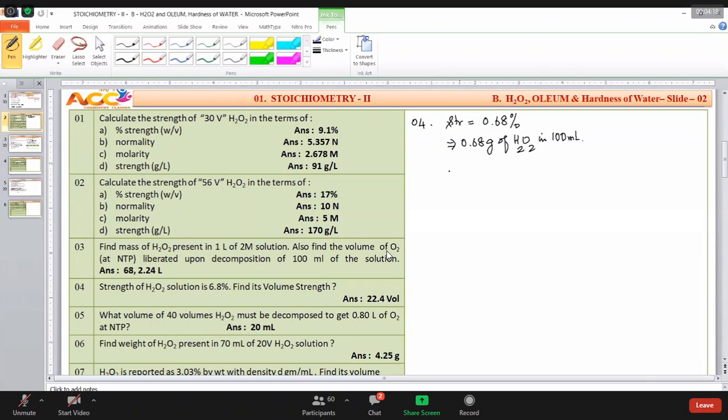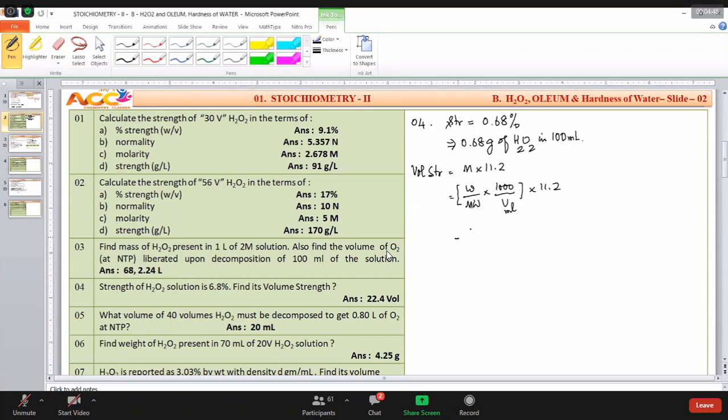Now volume strength. For volume strength, what should I do? Volume strength is equal to molarity into 11.2. What is molarity? Weight by molecular weight into 1000 by volume of solution in milliliter, into 11.2.